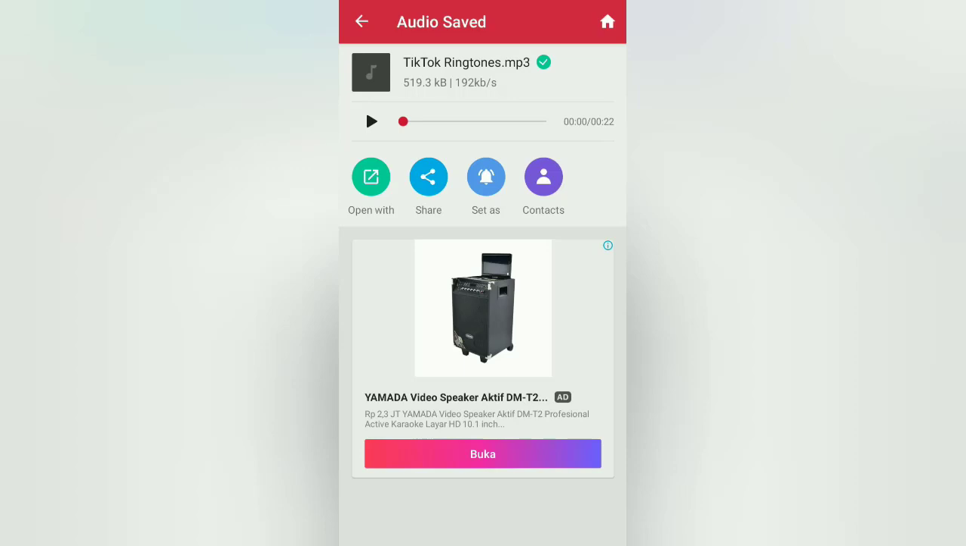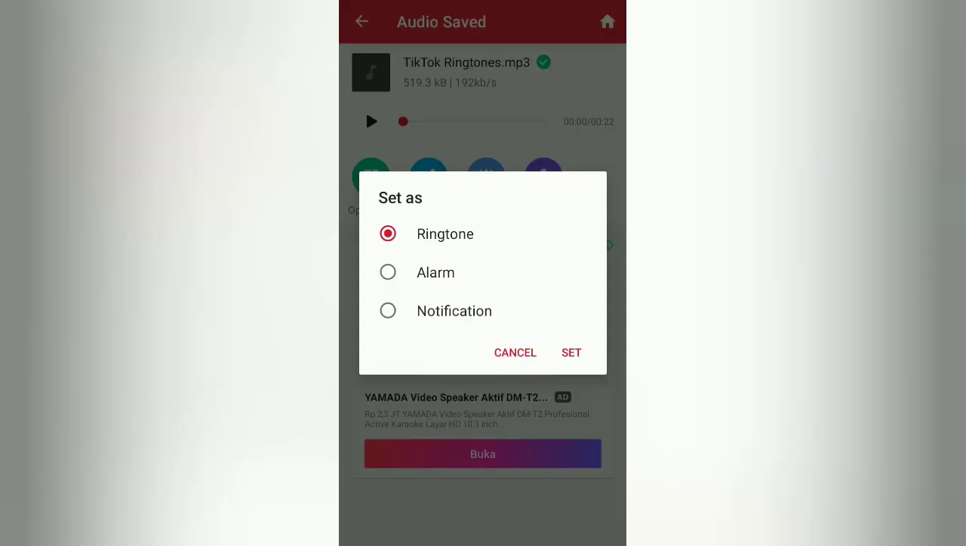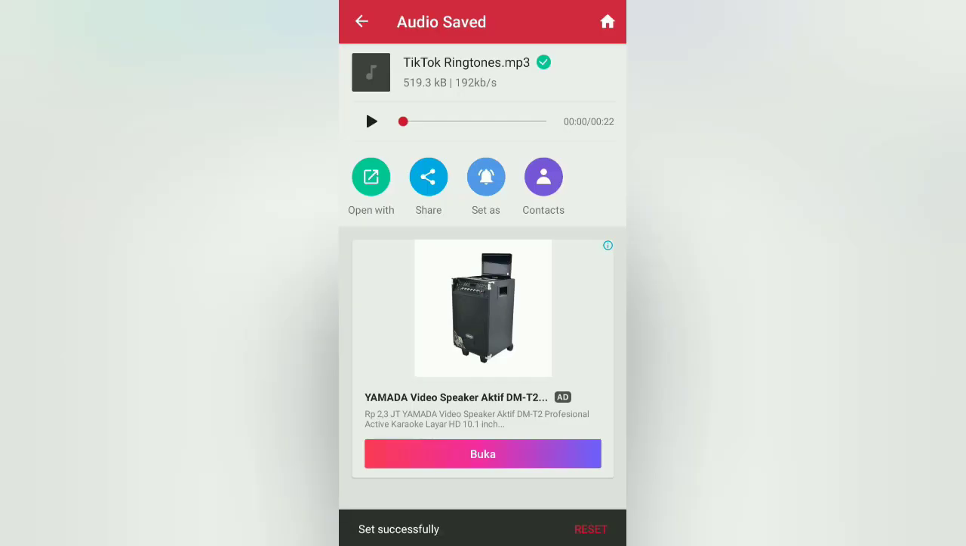Now, you can tap on the Set As menu. Then you can immediately make TikTok sounds as ringtones, notifications, or alarms for your Android smartphone. Okay. Now let's prove whether the TikTok sound has been successfully applied as a ringtone or not.